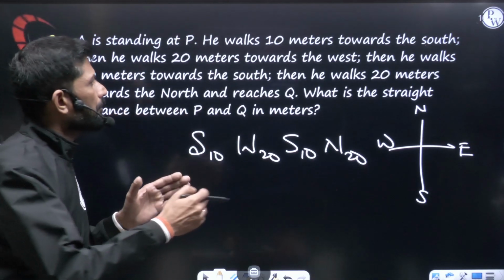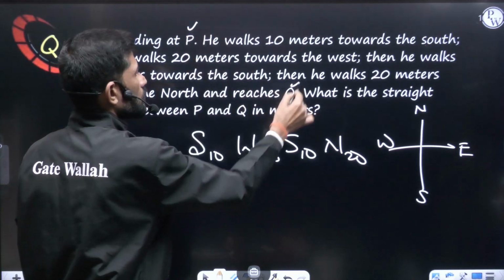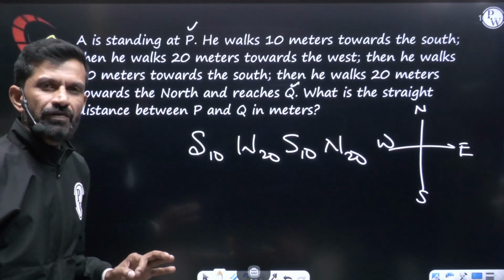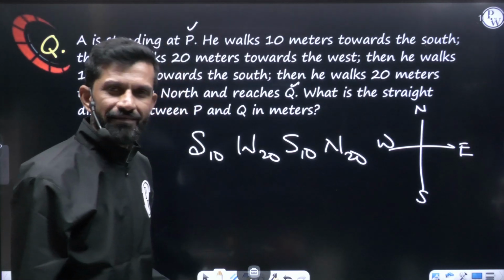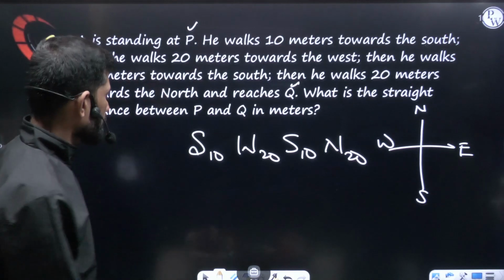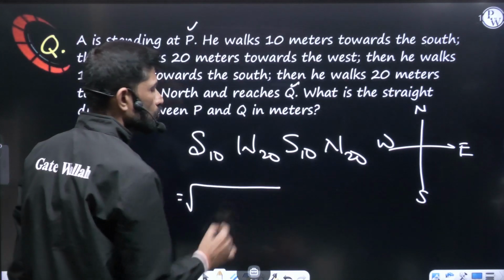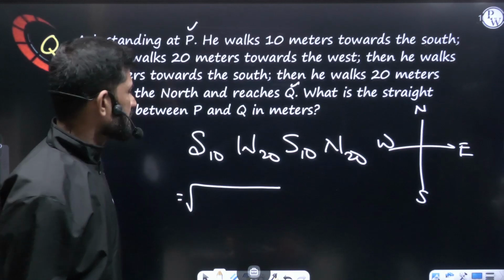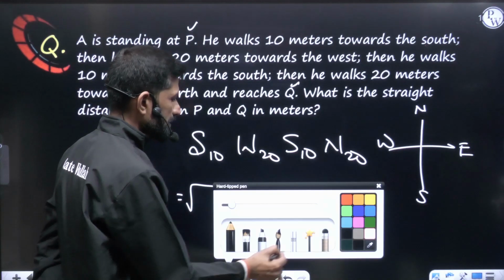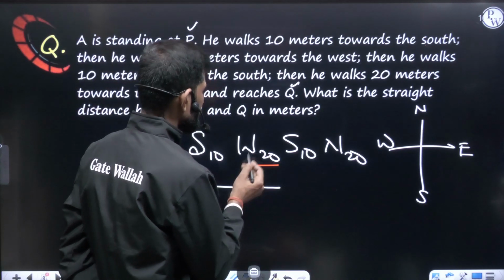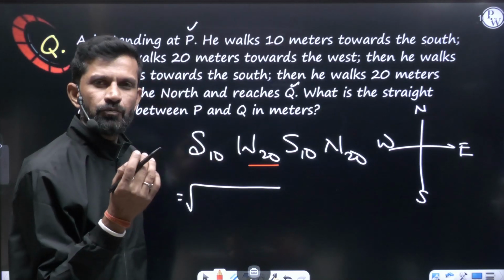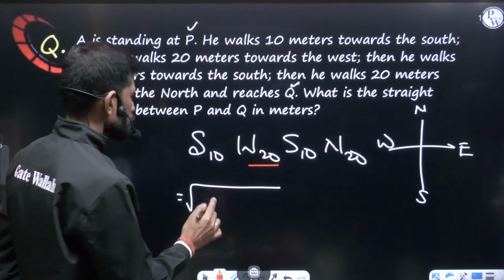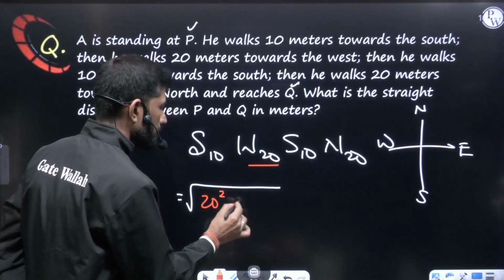So he started from point P and he reaches Q. What is the straight distance between P and Q? Means they are asking how far he is. So you know very well it is root over horizontal square plus vertical square. So root over. Let us talk about the horizontal part. Horizontal, if you see here, west 20, that's it. There is no horizontal part again. There is no east further. There is no west further. So I can say root over 20 square plus.